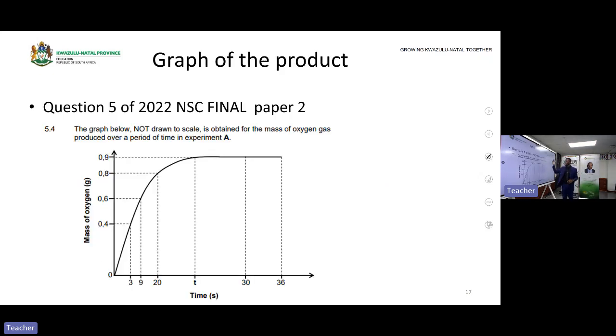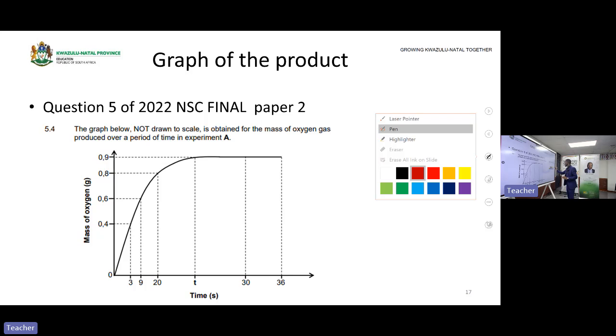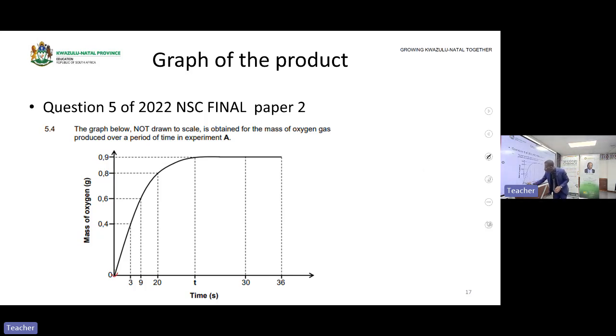Okay, then here is a graph of products. How would I know that this graph is a graph of the products? I know because this graph starts from 0. Initially, we do not have the products. We just have the reactants only. So now, if it starts at 0, I know this graph is for the products. If it's for the reactants, Mr. Zulu has shown the one for reactants, it starts from something and decreases. But for the product, it starts from 0 and increases.